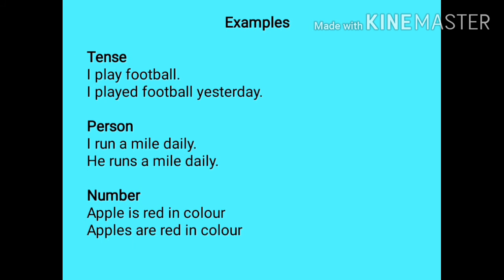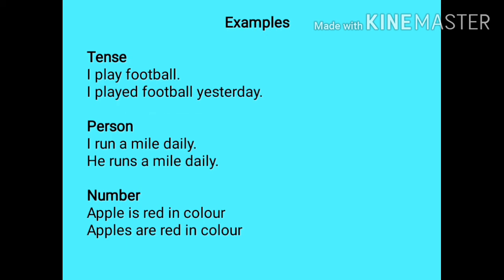First example, I play football. This is present tense. I played football yesterday. This is past tense. Now as the tense changes, the verbs also change. In the present tense the verb was "play". In the past tense it has become "played". So here we have seen that as the tense changes, the verbs also change. So play and played are finite verbs.